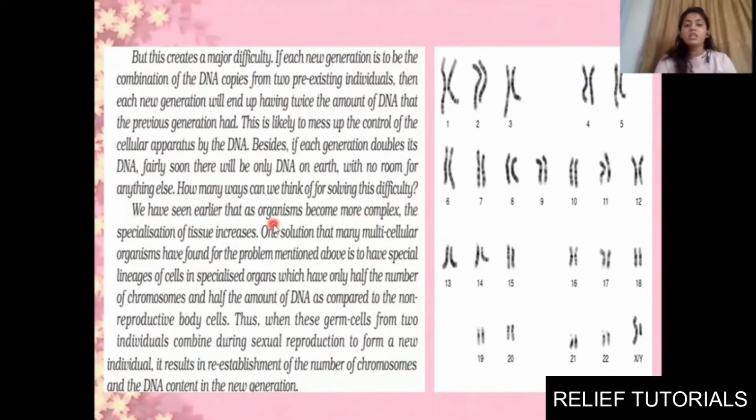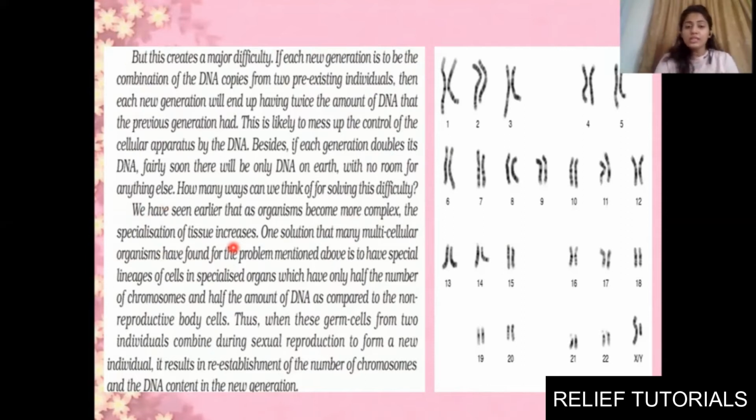Clear? We have seen earlier that as an organism becomes more complex, the specialization of tissue increases. We know that we are multicellular organisms, and there are other multicellular organisms as well which have great specialization of tissues. They have tissues, organ systems, and then an individual is formed. Clear?